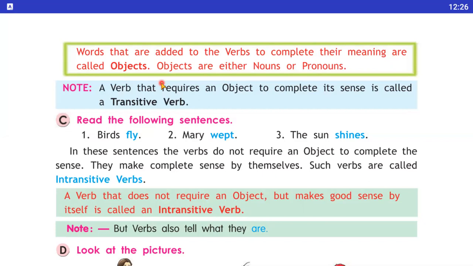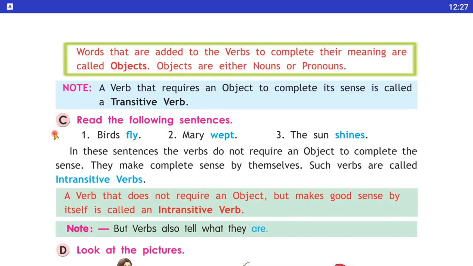So let's take the definition of transitive verb. A verb that requires an object to complete its sense is called a transitive verb. आपको समझ में आ गया कि what is a transitive verb? A verb that requires an object, जिस verb को अपना sense complete करने के लिए एक object की जरूरत होती है वो क्या कहलाती है? Transitive verb. Okay, I hope you have understood the transitive verb.